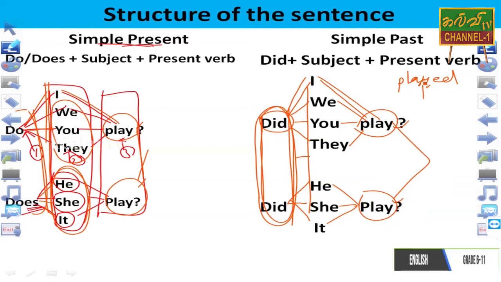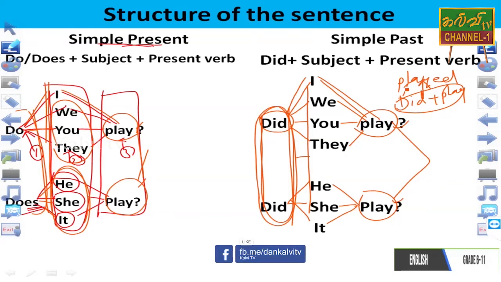we have to find out the word did. We can guess the word did plus play. Did plus play has contained played. So I can write a sentence for an example here. Ravi played cricket.